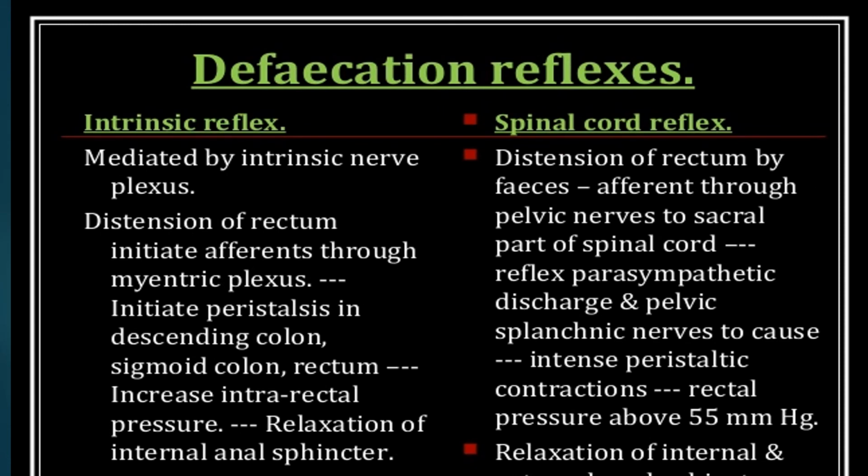And spinal cord reflexes: distension of the rectum by feces sends afferents through pelvic nerves to the sacral part of the spinal cord, with reflex parasympathetic discharge in the pelvic splanchnic nerves causing intense peristaltic contraction, rectal pressure above 55 millimeters of mercury, and relaxation of the internal anal sphincter.